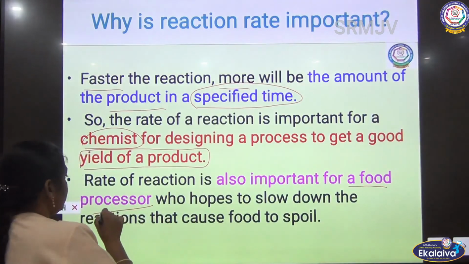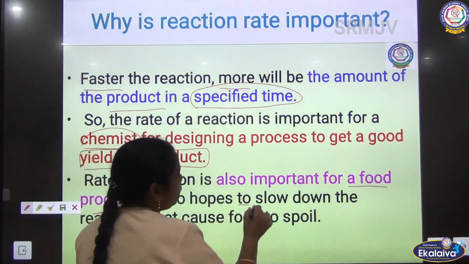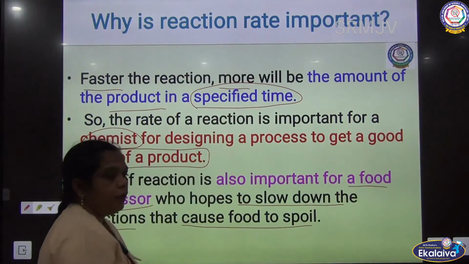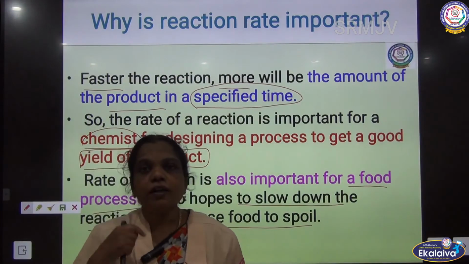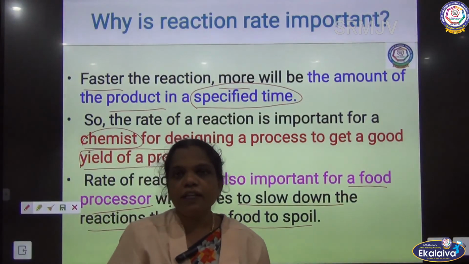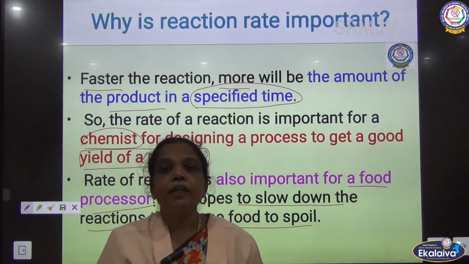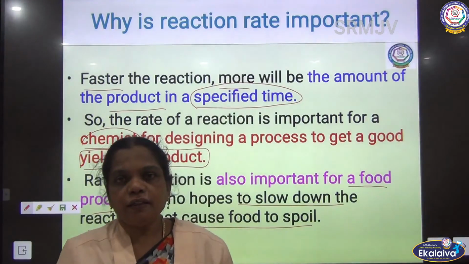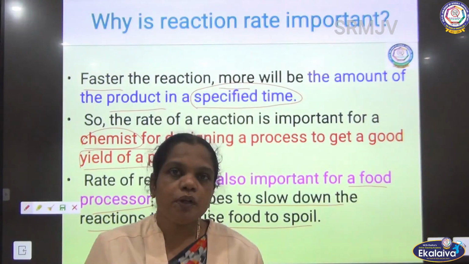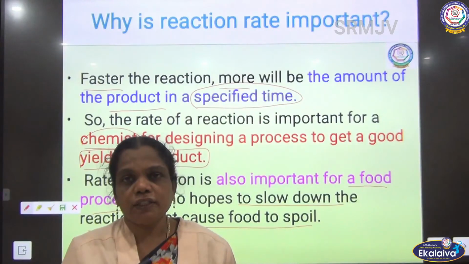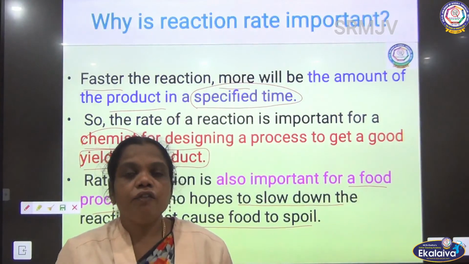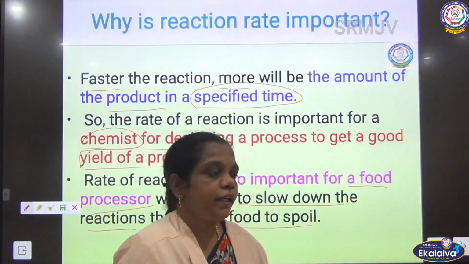So it is important in the food process, because slowing down the reaction causes food spoilage. Because of this reason, it is very important for industrial purposes, for getting a good yield of the product, and for a time-saving process. Also we can design the process for a particular time. So for these reasons we need to know the rate of the reaction.